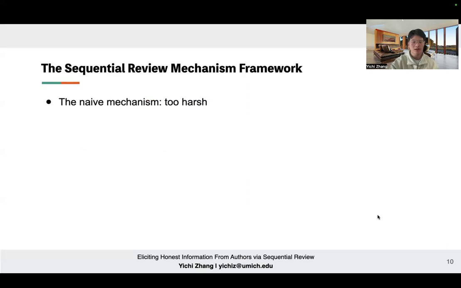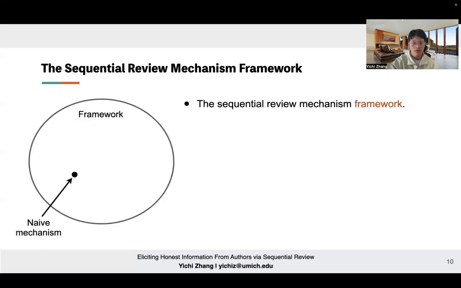Now we are ready to present our sequential review mechanism framework. Recall the previously introduced naive mechanism. The problem there is that it is too harsh. Suppose an author has a lot of good papers that are worth accepting. The naive mechanism, unfortunately, is likely to reject a big portion of them. Our idea is to generalize this idea to a larger set of mechanisms that the designer can choose from. We call this the sequential review mechanism framework.